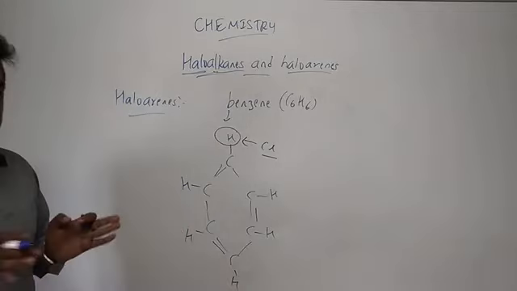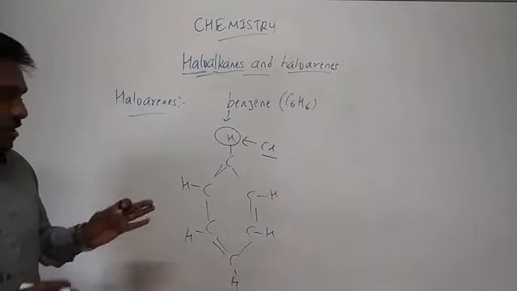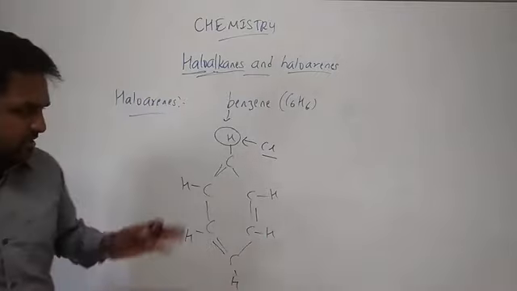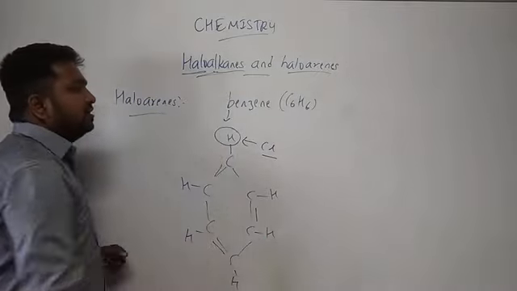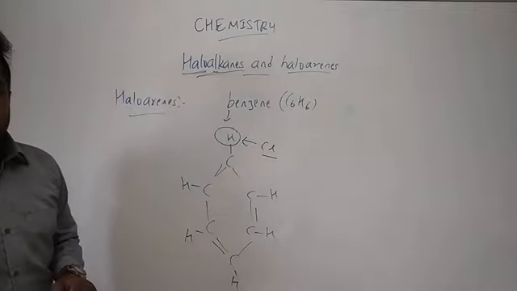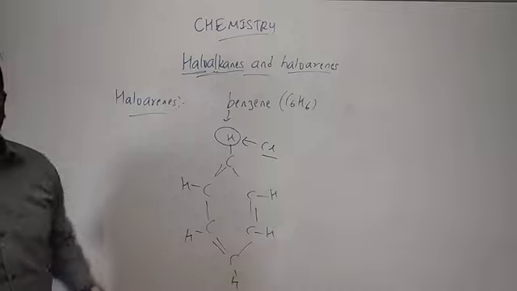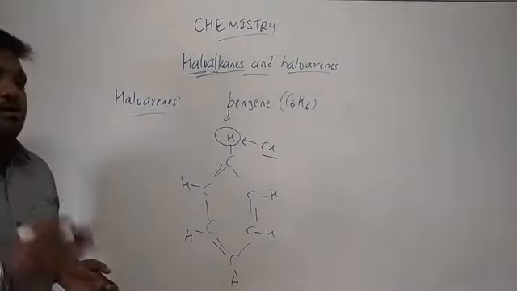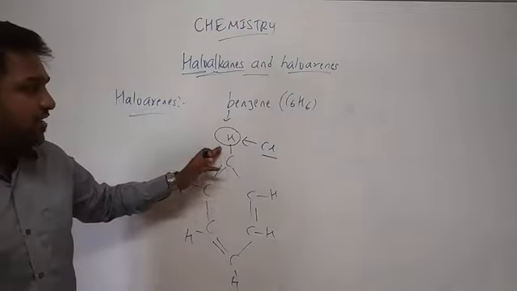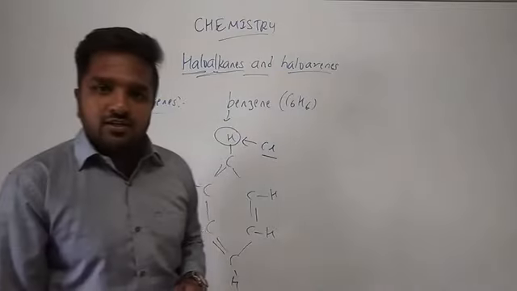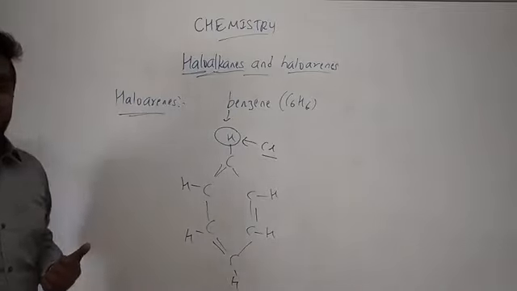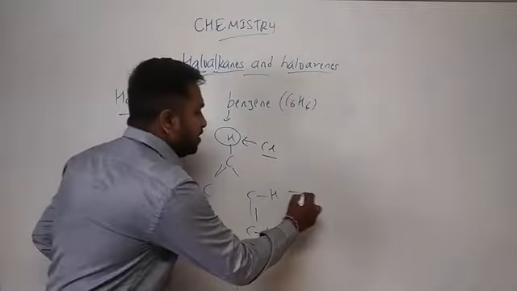Yeah, so we have an aromatic compound here. An aromatic compound consists of carbon, hydrogen and some other elements. These hydrogens will be replaced by some of the halogens, or all the hydrogens may also be replaced. The compound obtained by the replacement of hydrogen with any halogen in an aromatic compound, we call it haloarenes. Clear?